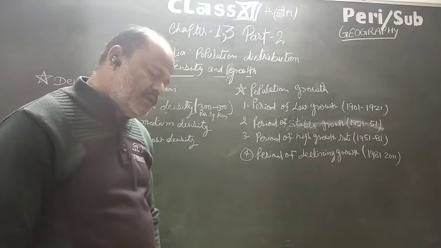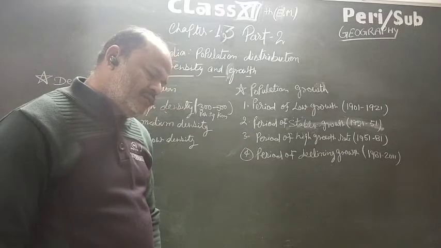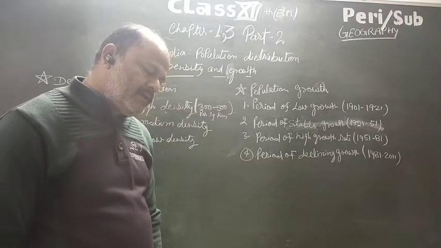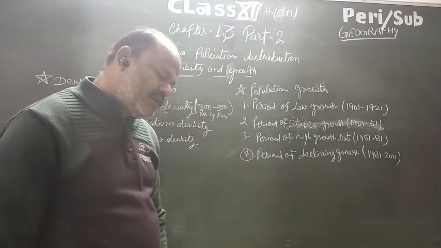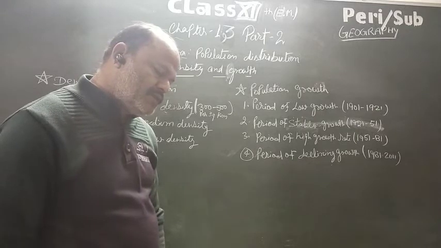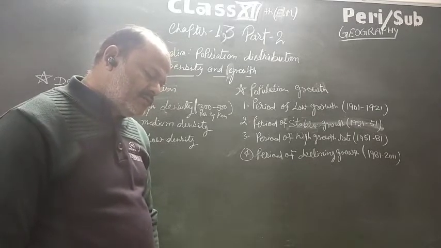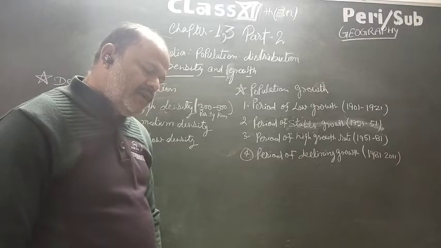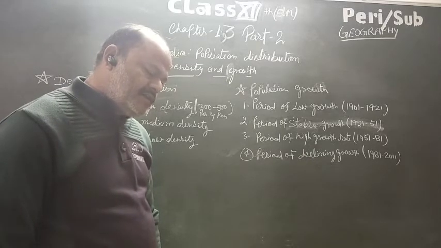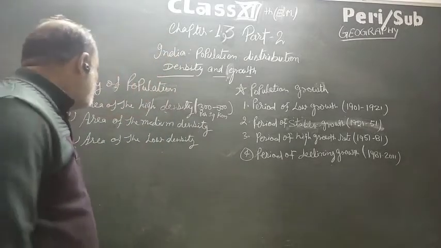In southern India, the population density is high in the coastal region of Malabar and the upland of Tamil Nadu, due to the development of plantation agriculture in the upland of Tamil Nadu and intensive agriculture with the development of small scale and household industries in the Kaveri Delta. The region has a high density of population. Now the second area, of medium density.